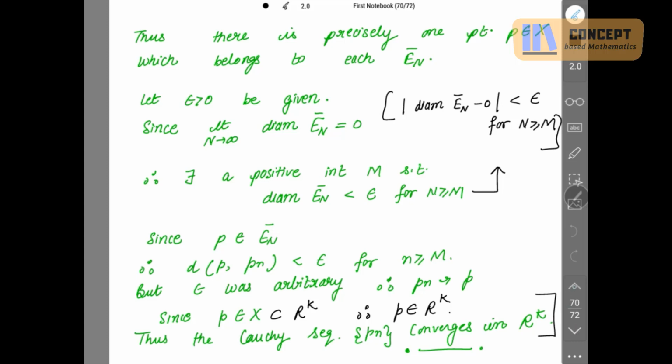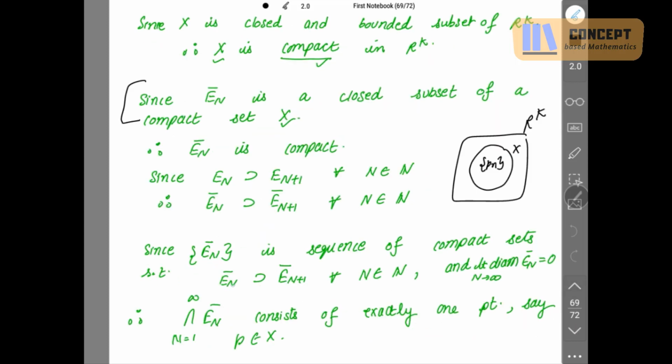Because En bar contains En plus 1 bar. You remember? If this is E1 bar, this is E2 bar, and so on. So this point P will be, because the intersection of all these En bars is this set. That means this point P is contained in each of these En bars, right?